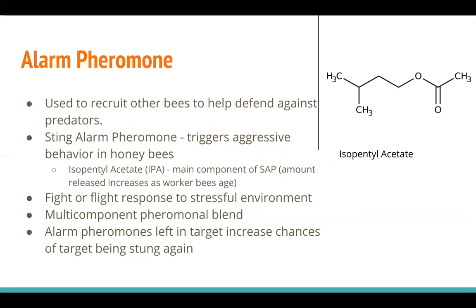The specific alarm pheromone used in this experiment was the sting alarm pheromone. The sting alarm pheromone is a complex blend of 40 components that triggers an aggressive fight or flight response in bees who are exposed. One component of the sting alarm pheromone is isopentyl acetate. This is the main component of the sting alarm pheromone, and the amount released by bees increases with age. Another interesting characteristic of alarm pheromones that is critical to understanding Apis mellifera behavior is that when the alarm pheromones are released into a target, this increases the chance of the target being stung again.